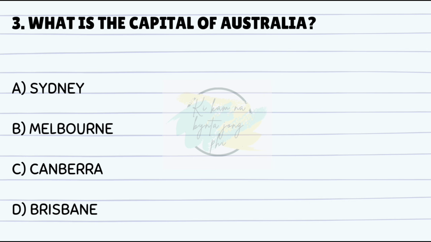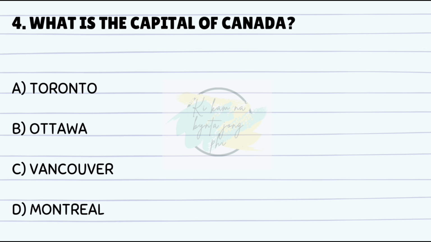What is the capital of Australia? Answer is C. Canberra. What is the capital of Canada? Answer is B. Ottawa.